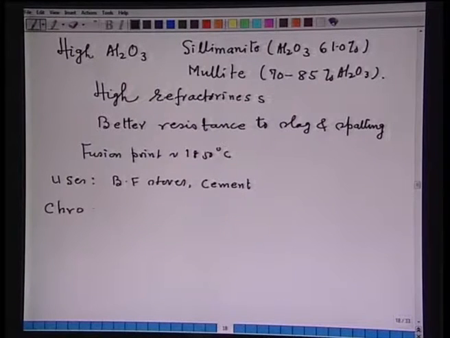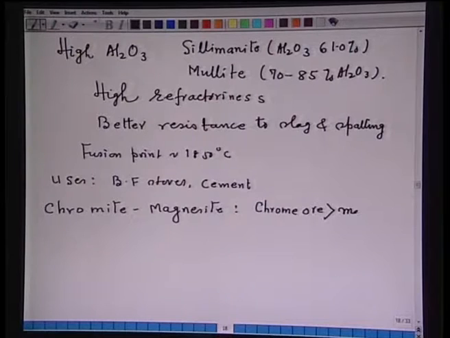Chromite magnesite. In this one, the amount of chrome ore is greater than magnesite. That is why they are called chromite magnesite refractories. They can be used up to 1700 degrees Celsius.